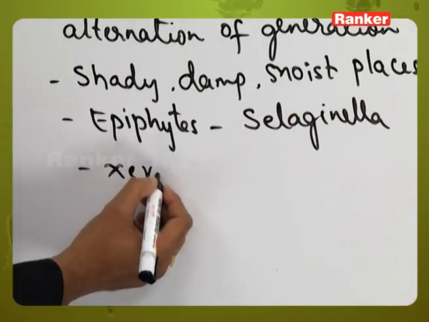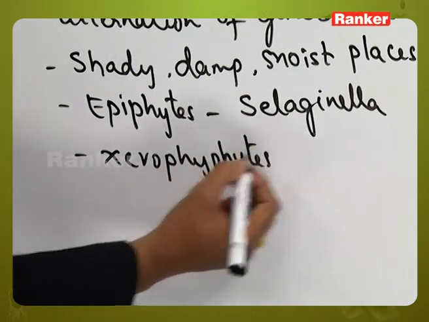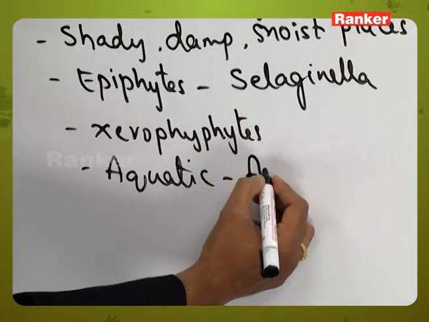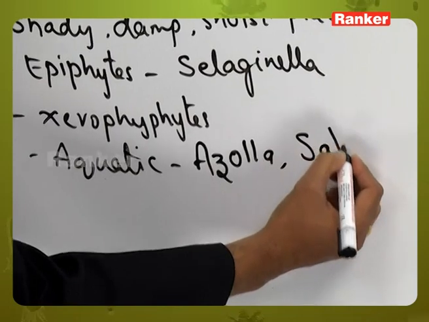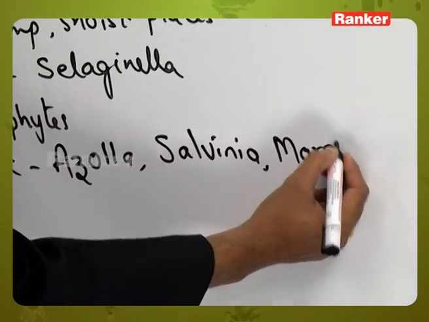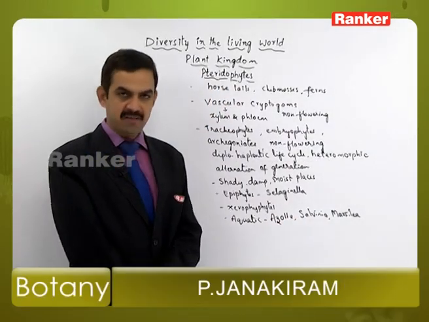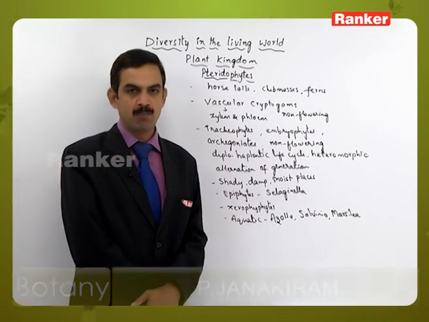Exceptionally, some plants will grow as xerophytes, and some of them are aquatic like Azolla, Salvinia, Marsilea like examples. Like the habitat may be deviating, but most frequently they prefer to grow in the shady and damp places.